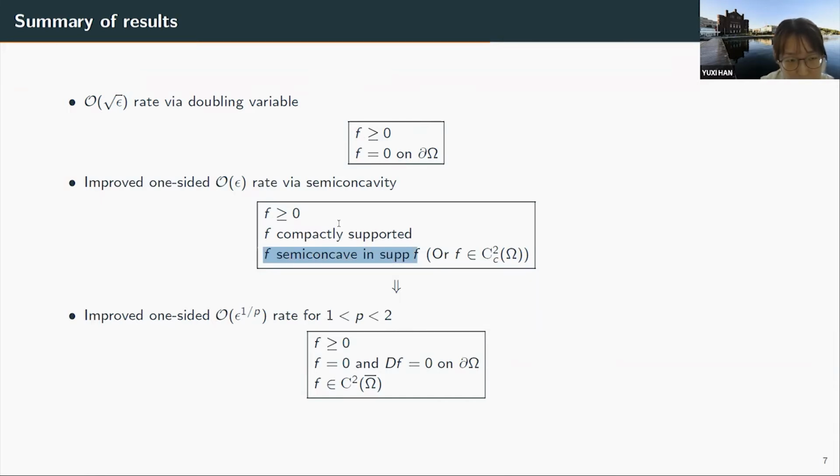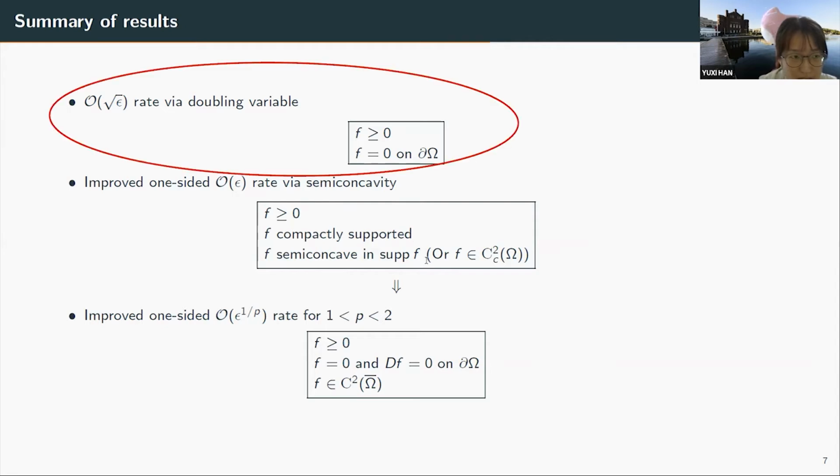prove our solution U to the first order equation is locally semi-concave. And that will help us improve our upper bound. So the second result is proved by using semi-concavity. And the third one is the improved one-sided O epsilon to the 1 over P rate. As I mentioned, this one is deduced from the second one by uniform approximation.